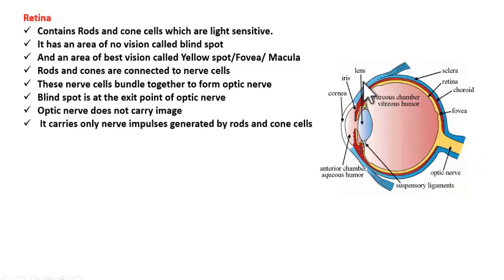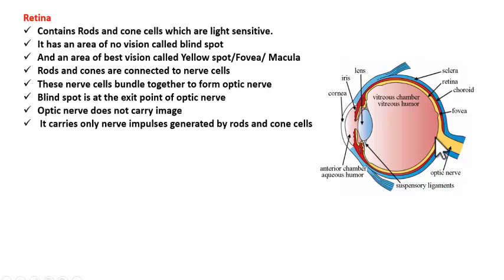Okay, so retina is the light sensitive layer among the three layers of the eye, and it is made up of specialized cells called rods and cone cells. They are otherwise called photoreceptors. On this retinal layer, we find a spot called blind spot. Blind spot is over here.